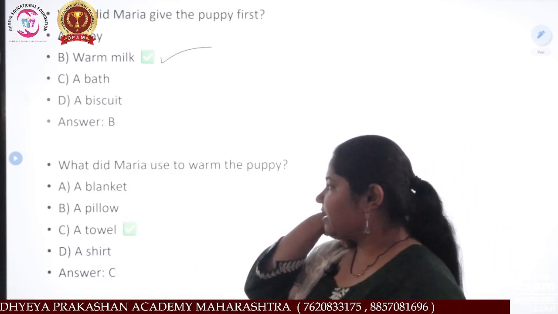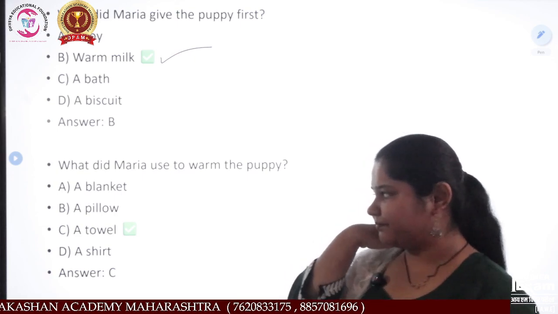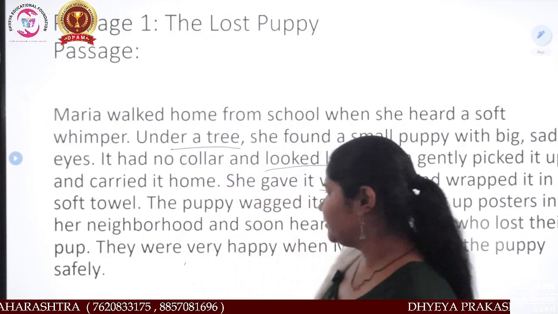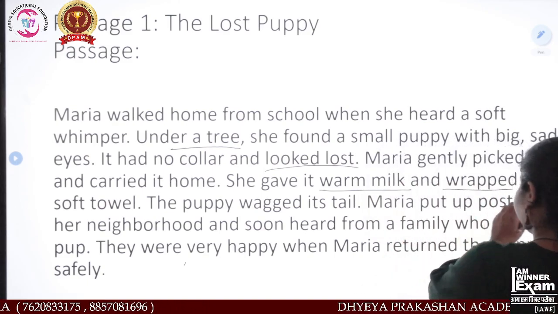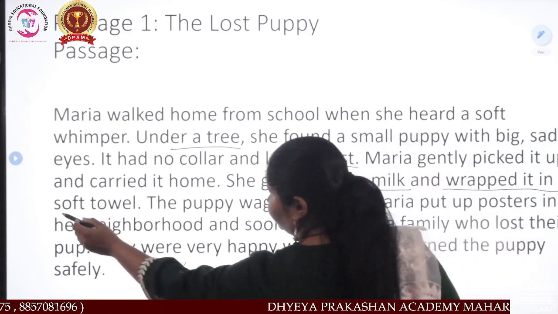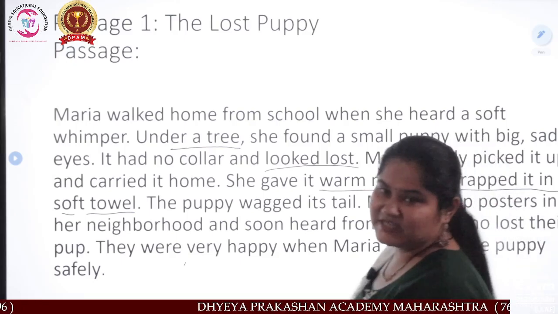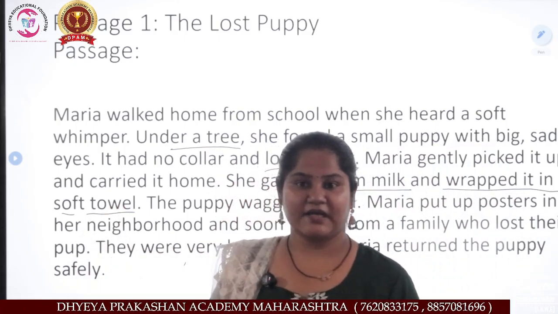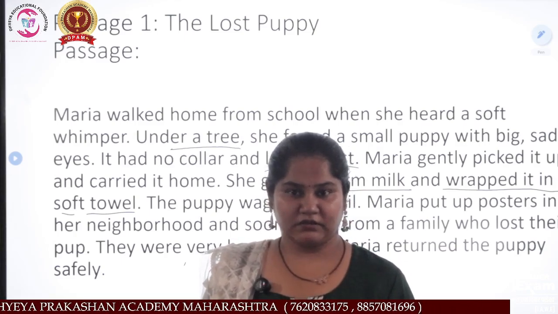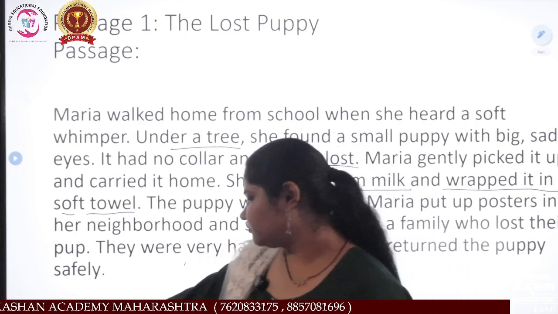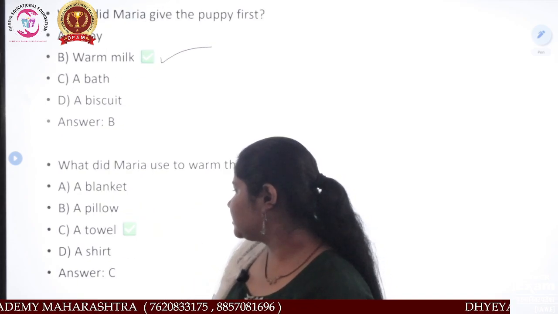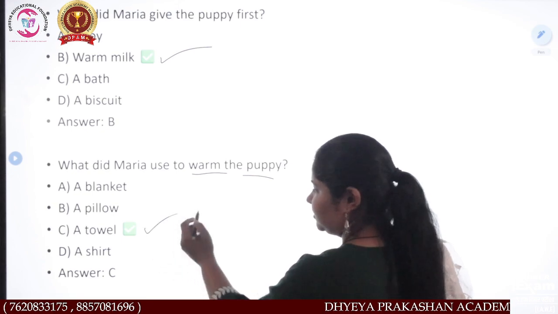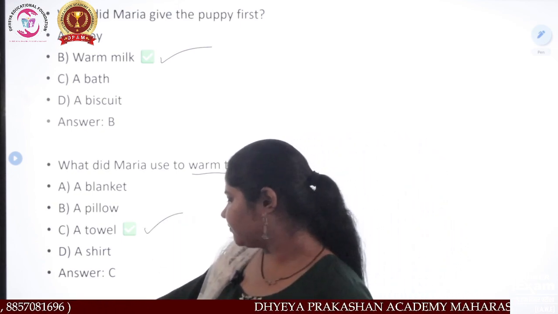Now, what did Myra use to warm the puppy? What did she use? See over here. Wrapped in a soft towel. You have to pronounce this word as towel correctly. This is a towel. See, what did Myra use to warm the puppy? That is a towel. Okay.